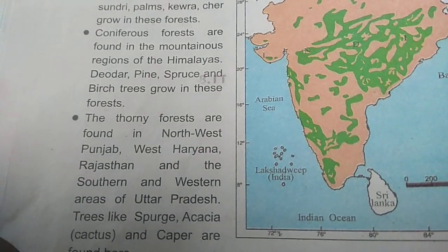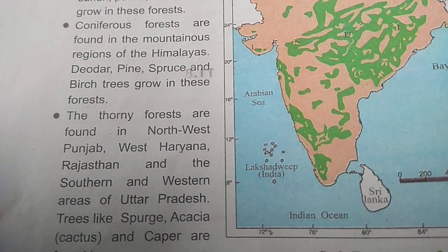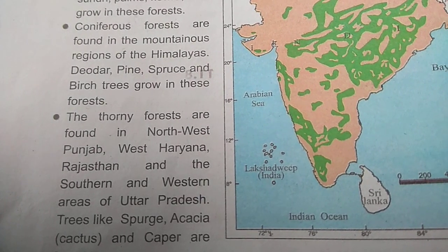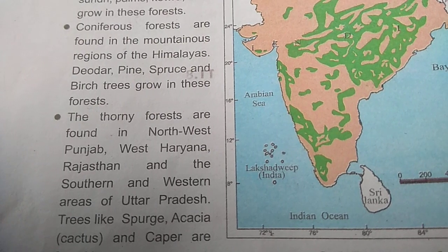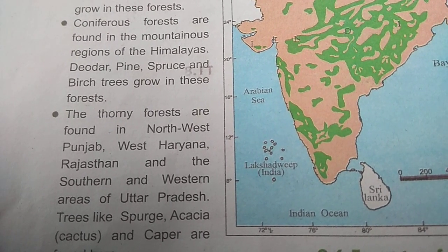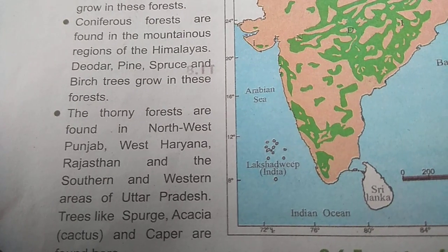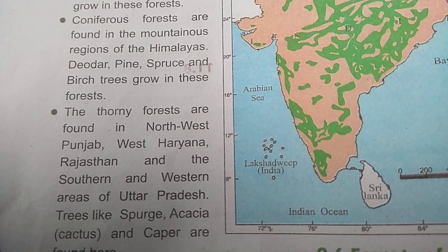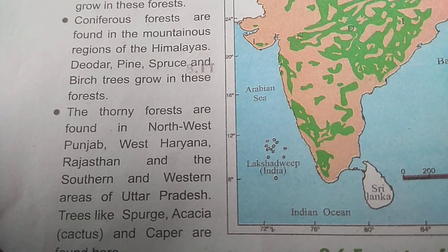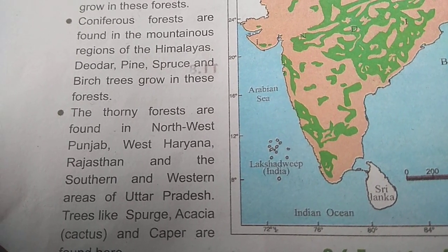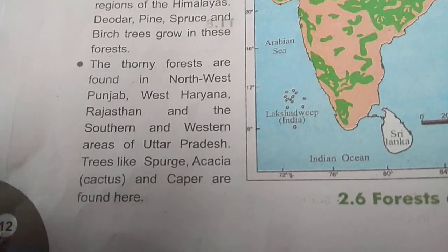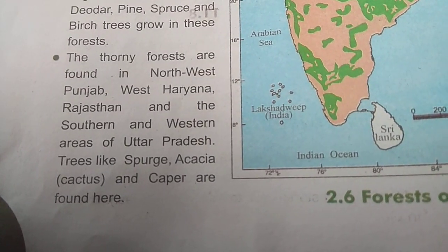Now the coniferous forests are found in the mountainous region of the Himalayas. Only in the Himalayan region do we find coniferous forest, and the trees here are deodar, pine, spruce and birch. As we have read in history, the birch tree was used in ancient times in the writing of Tadpatras.